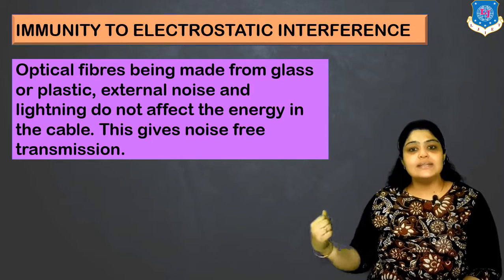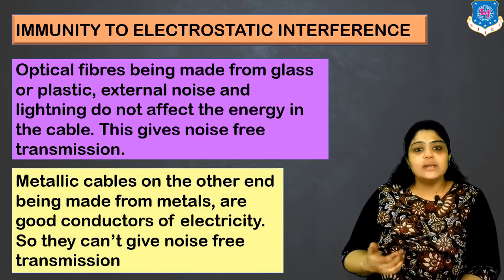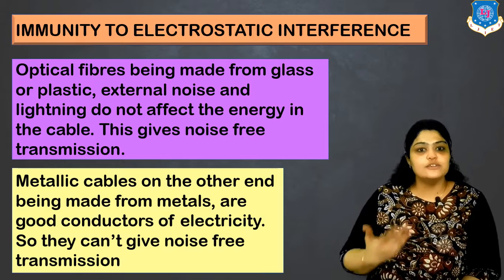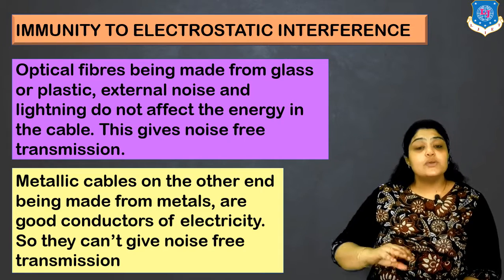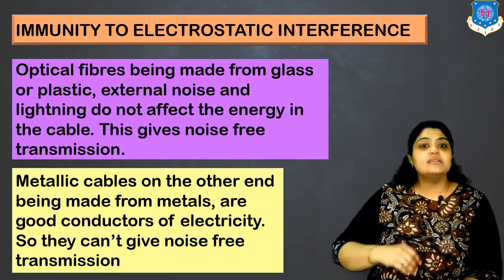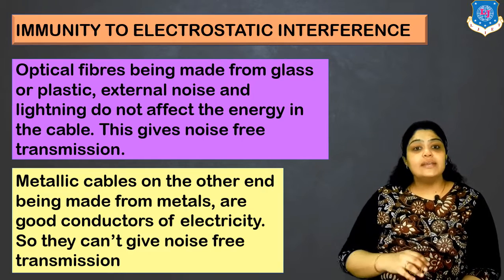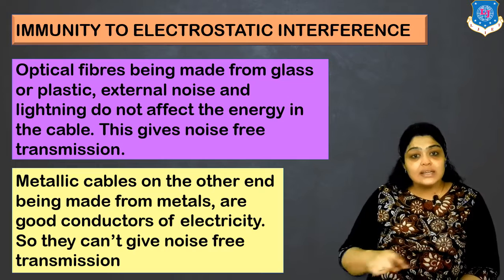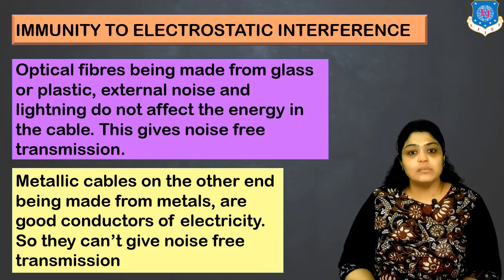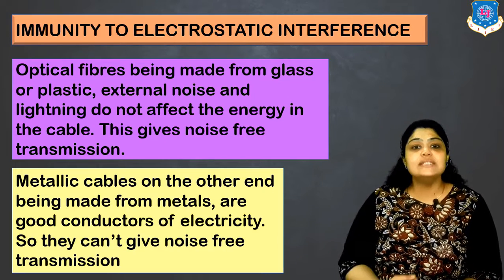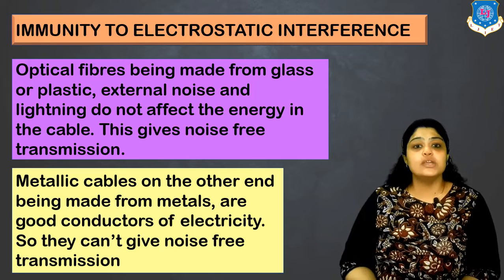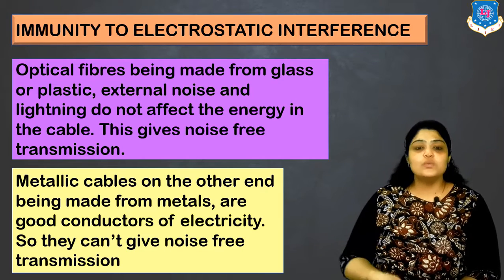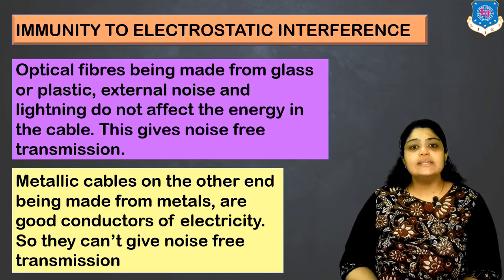But on the other hand, let us discuss a metallic cable. We all know that metals are very good conductors of electricity and heat. So if this cable is laid and if there is some lightning, this lightning outside the cable can also affect the signal which is being carried through the cable. So you cannot get a noise-free data transmission if you are using a metallic cable. So this was the second advantage. Now let's see the next one.